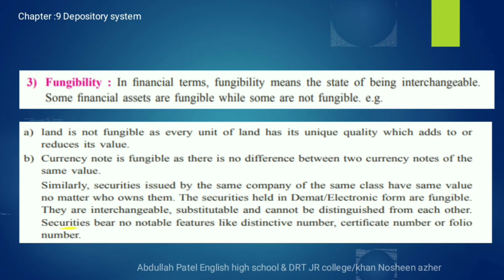Securities bear no notable feature like distinctive number, certificate number and folio number. So overall you can say that in the physical mode of the security, a company has to maintain the distinctive number and folio number for identification purposes. But at the time of dematerialization, when the securities are kept by the company in electronic form, there is no requirement for the distinctive number and the folio number. So there is fungibility, that means equality in the securities.